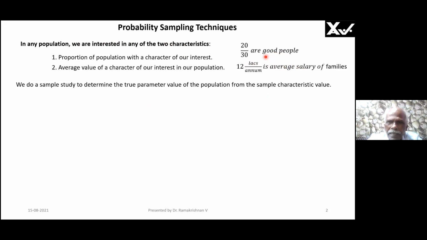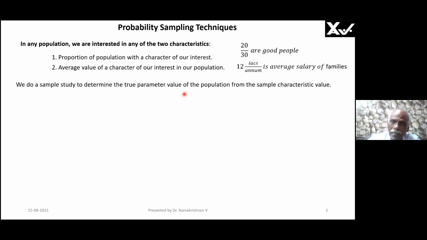But when we take these characteristics for a population, the characteristics are called parameter. The characteristic of a population is called parameter. This parameter will not change. Why? It is the whole population that is considered. Nobody is left out. Therefore, the parameter will not change.